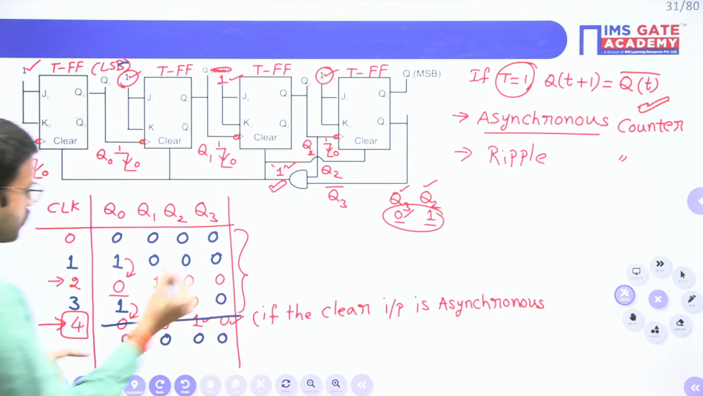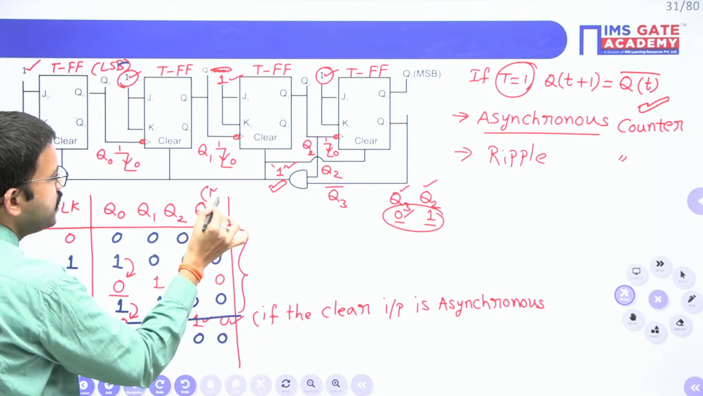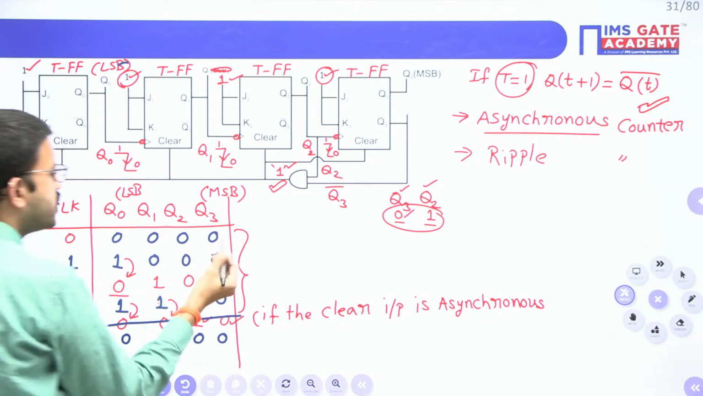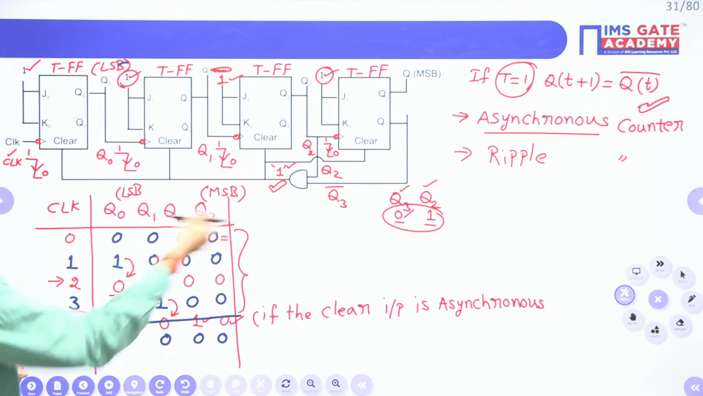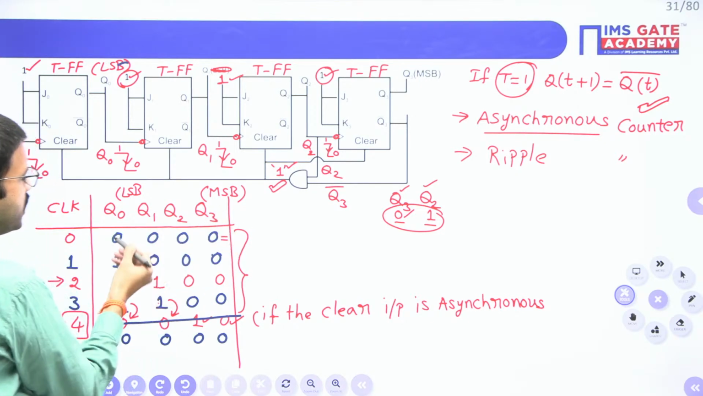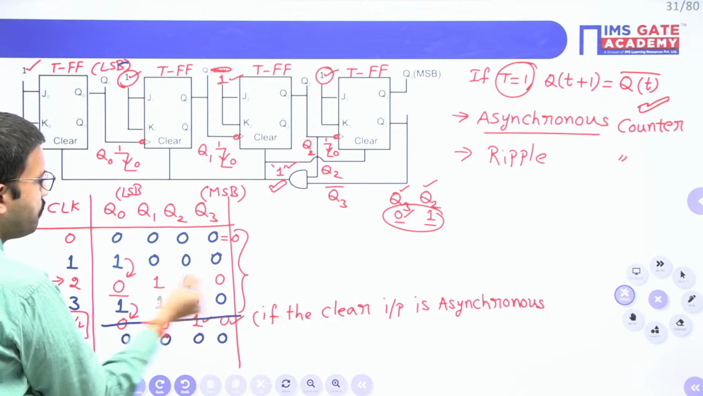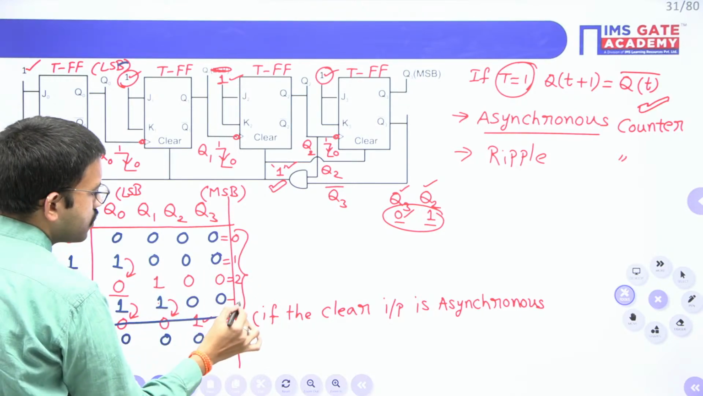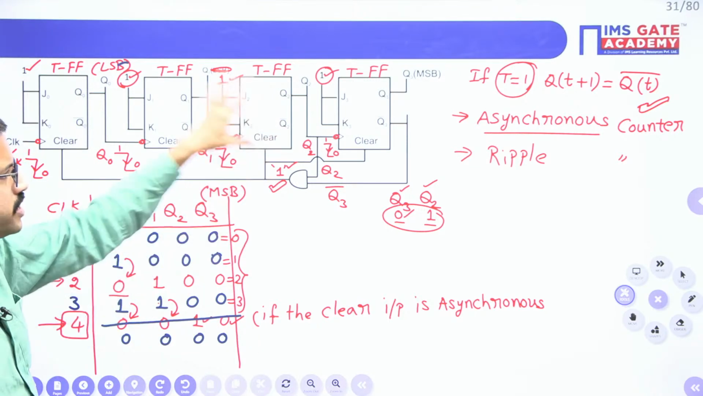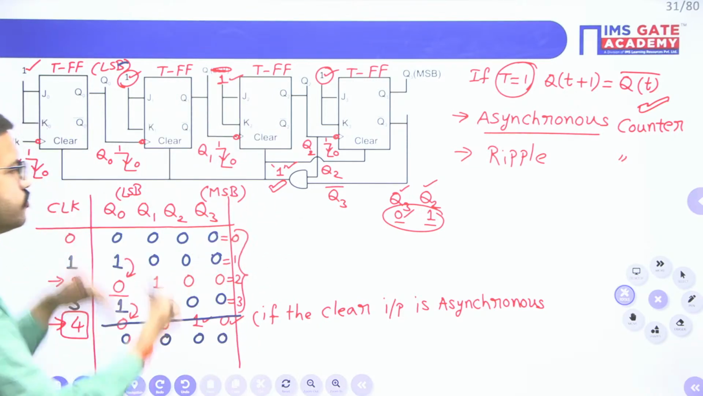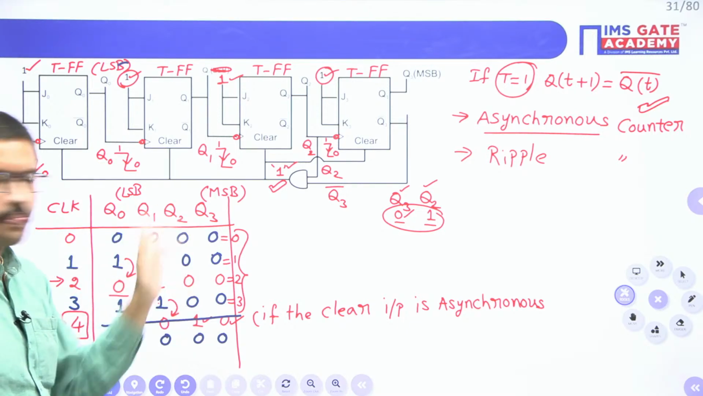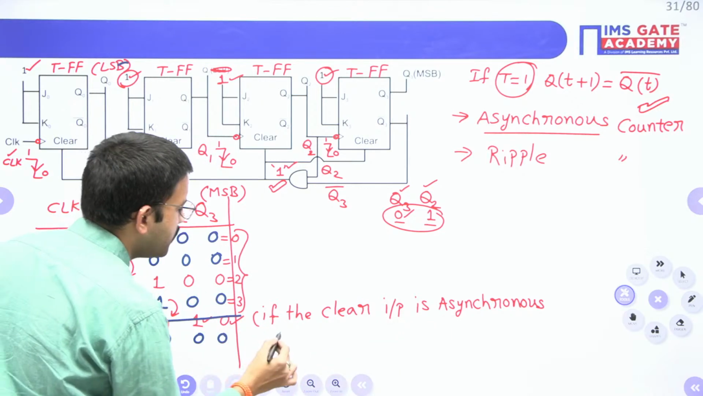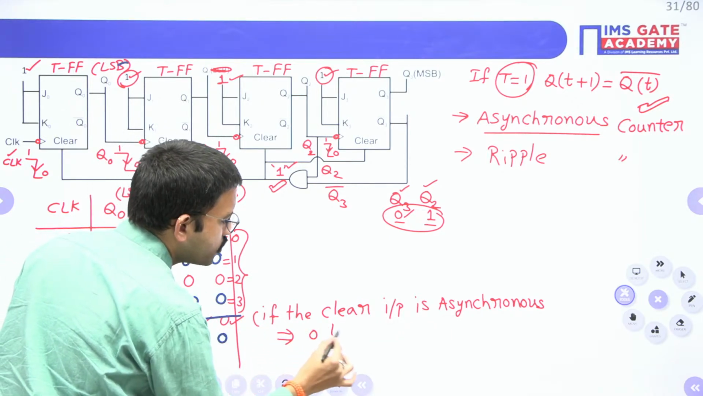Consider Q3 is MSB and Q0 is LSB. So just write the corresponding decimal equivalent. You have to see from right to left. Q3 is MSB and Q0 is LSB. So you're having 0, then 1, then 2, then 3. So these are the 4 states this particular counter will repeat. If you continue further, only these 4 states will repeat. So 0 to 3. If the clear input is asynchronous, then the counter will repeat 0 to 3, only those 4 states.